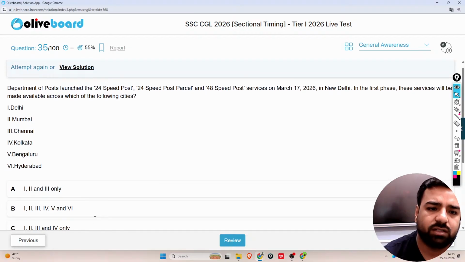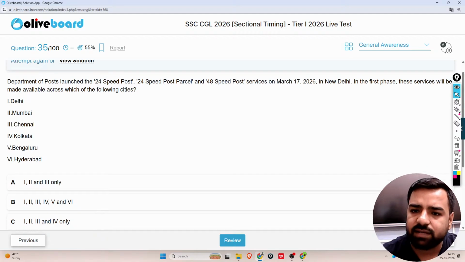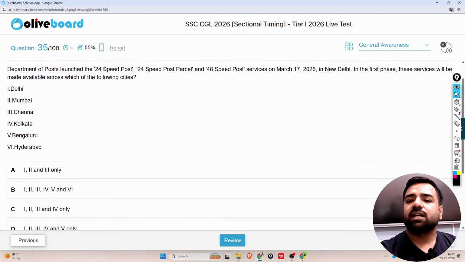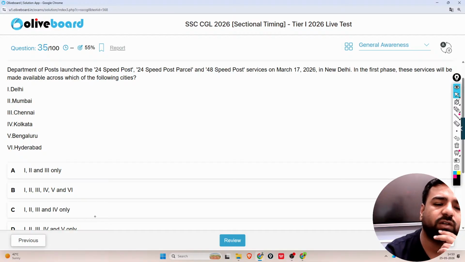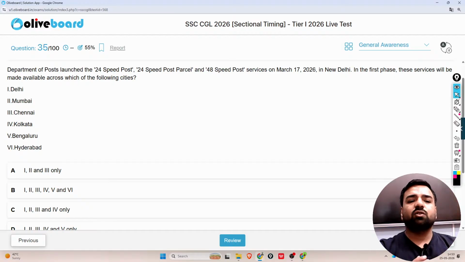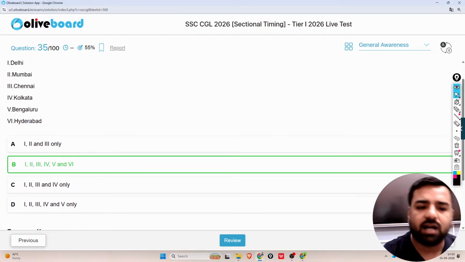Department of Posts launched the 24 speed post parcel, 48 speed post services on March 17, 26 in New Delhi. In the first phase these services will be made available across which of the following cities? Is it Delhi, Mumbai, Chennai, Kolkata, Bengaluru or Hyderabad? What do you think? What should be the correct answer? So guys, this you will be getting at Delhi, Mumbai, Chennai, Kolkata, Bengaluru, Hyderabad, which means all the options which are mentioned here are correct.